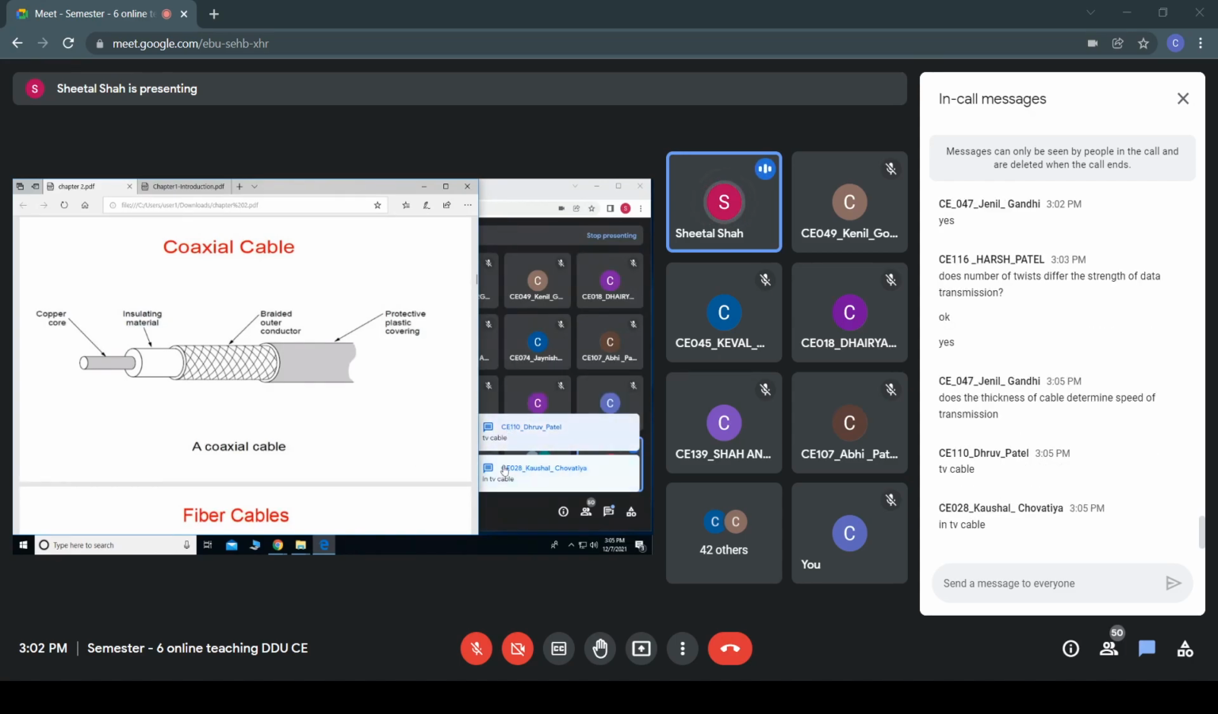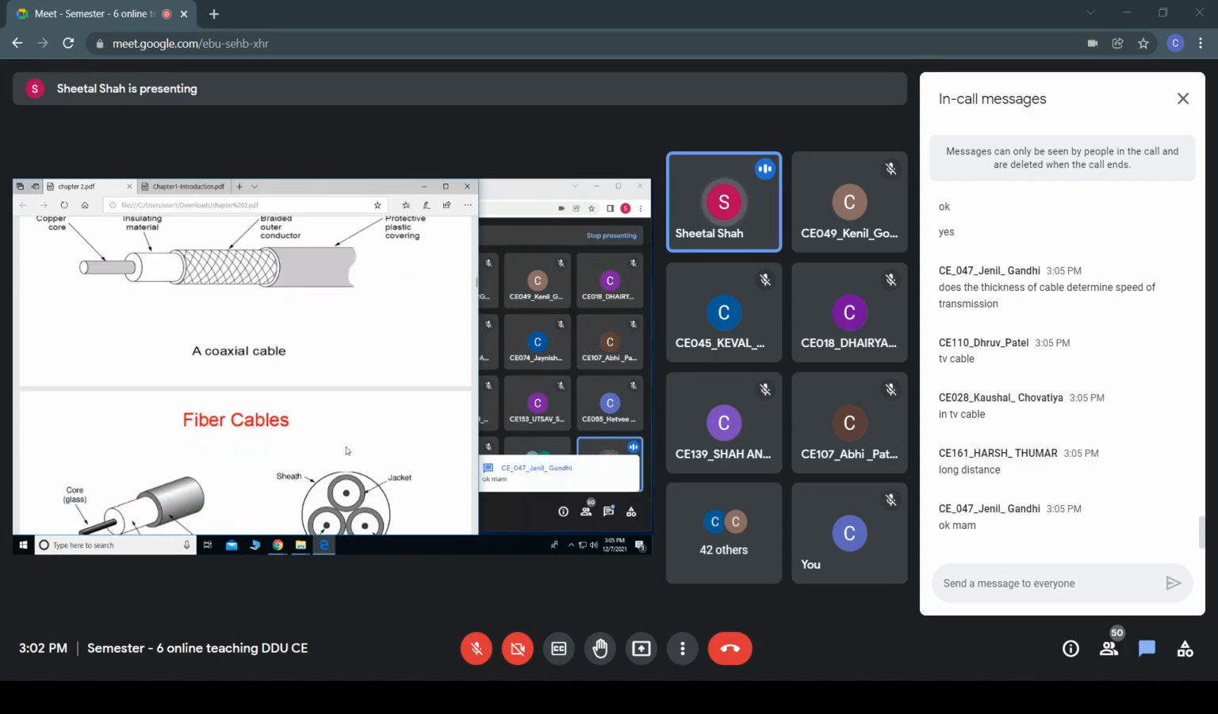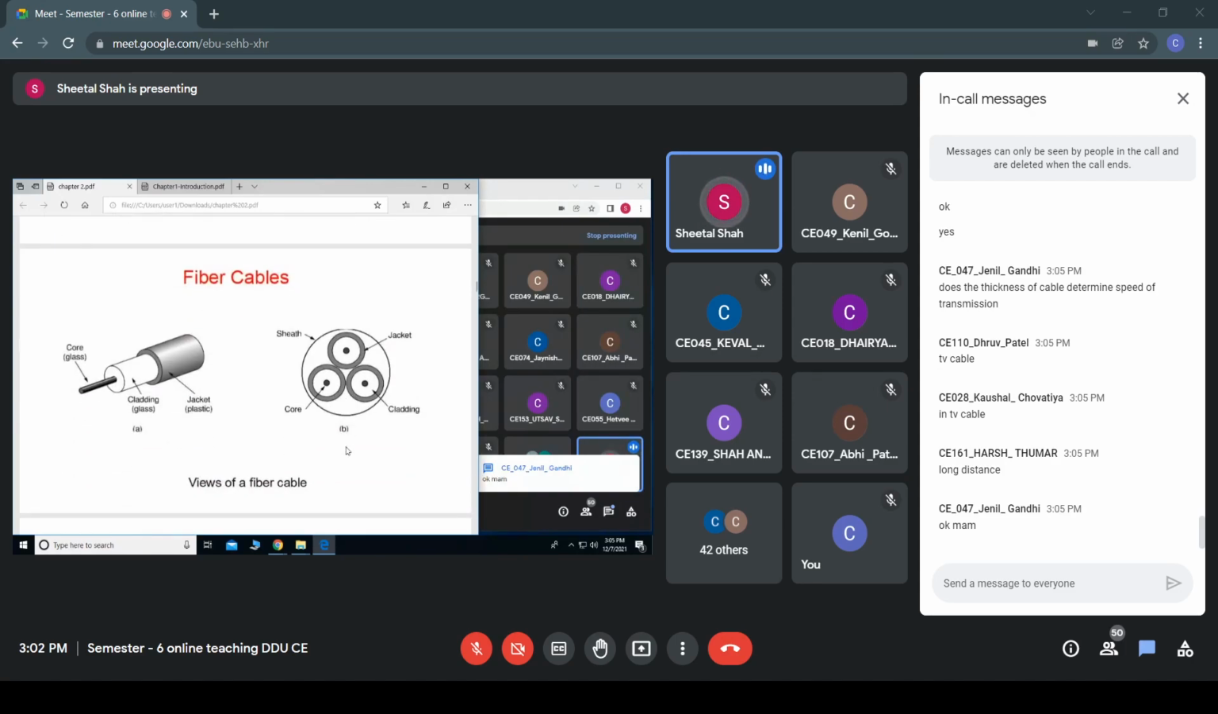Yes, very good. TV cable. If the thickness of the copper core is more, the bandwidth of the data would be more. Fine. Then comes the next type of cable, which is known as a fiber optic cable.